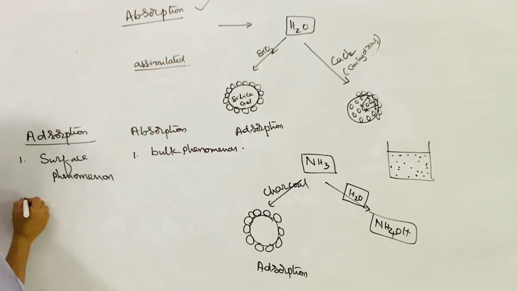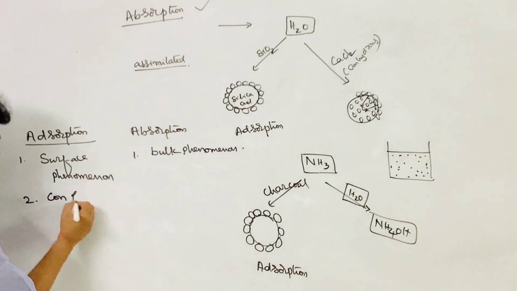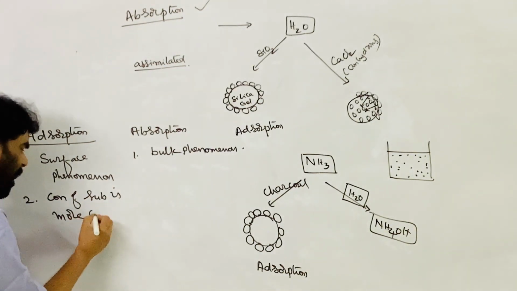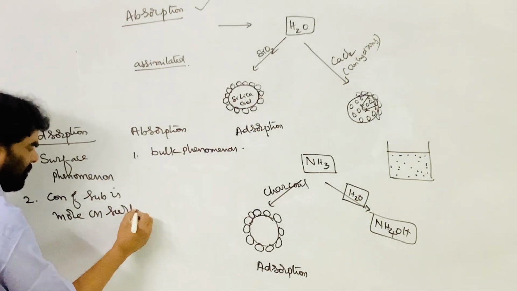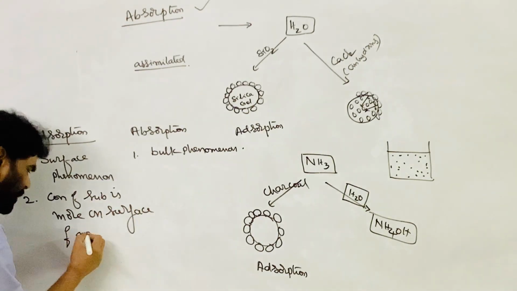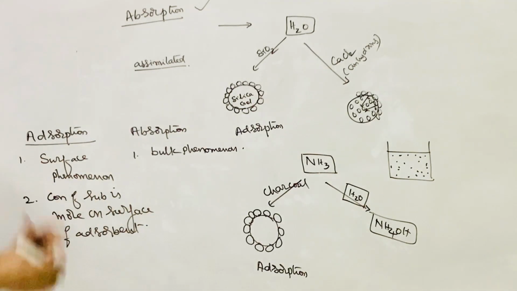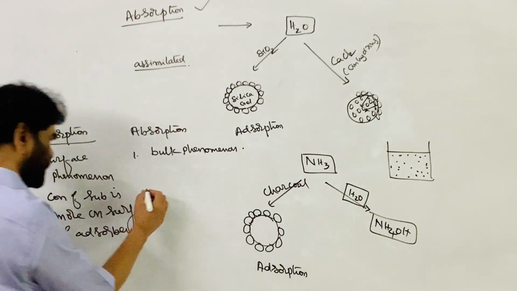Second, in adsorption the concentration of the substance is more on the surface of the adsorbent.